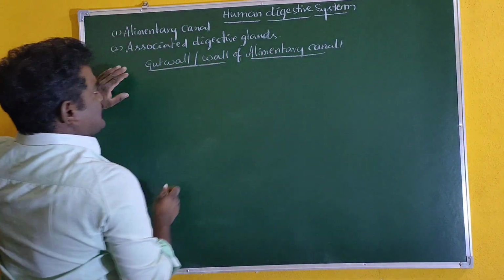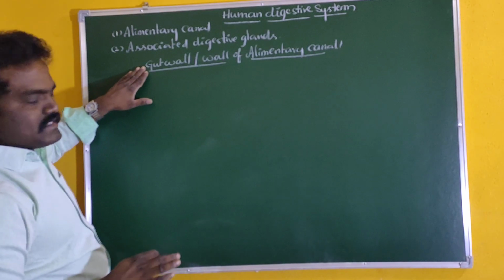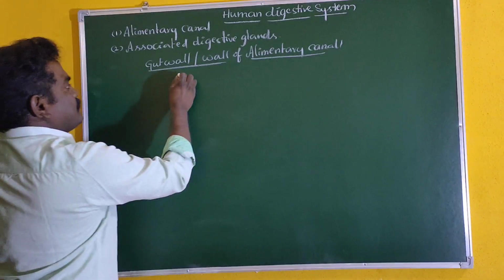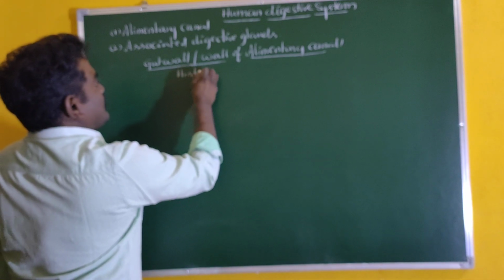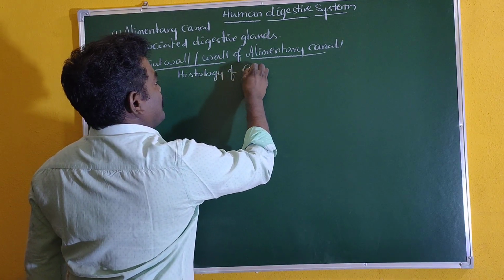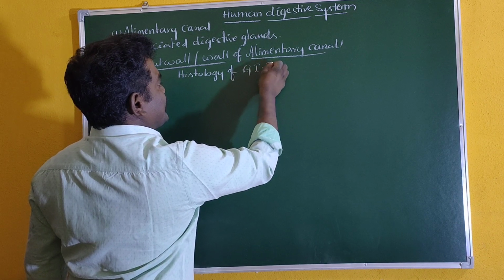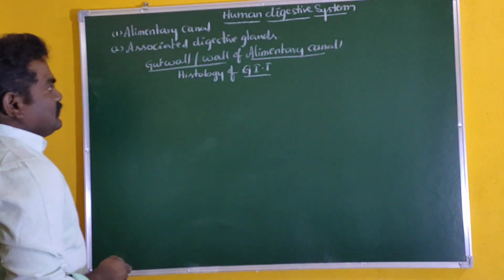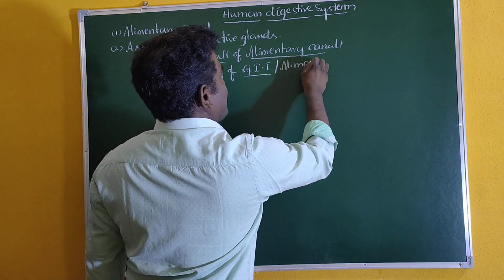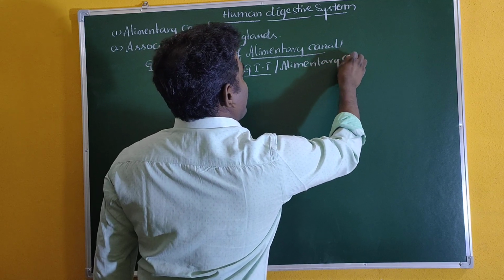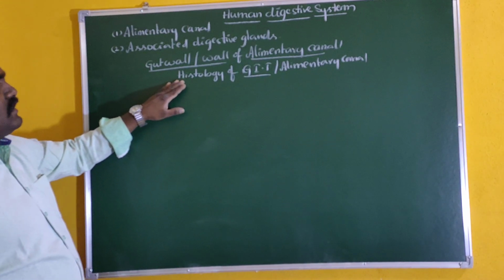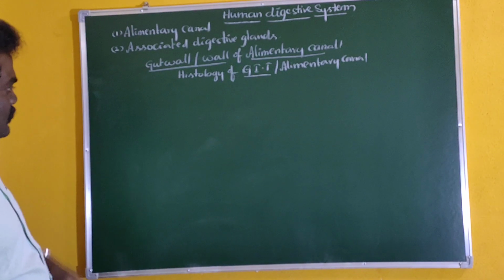This complete information, the gut wall components, is briefly called the histology of the gut wall or gastrointestinal tract, GIT. Histology of the gastrointestinal tract or alimentary canal. These are the points we are going to learn one by one. What are the components noticed in the alimentary canal? Let me focus one by one.